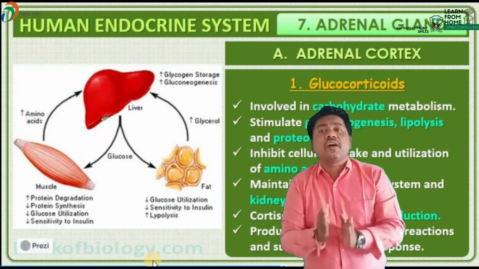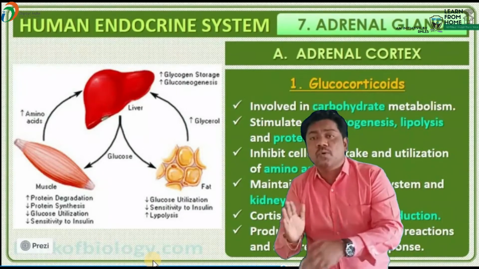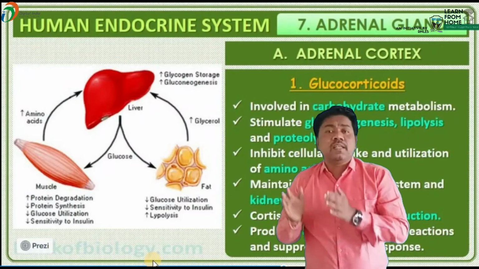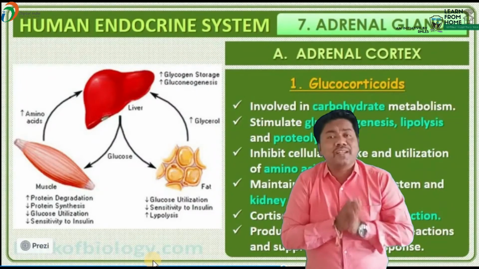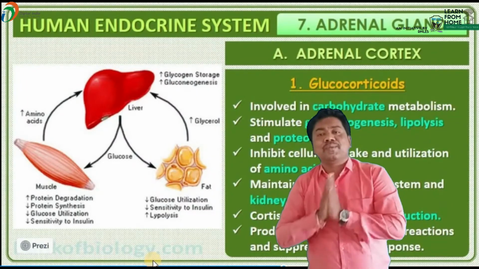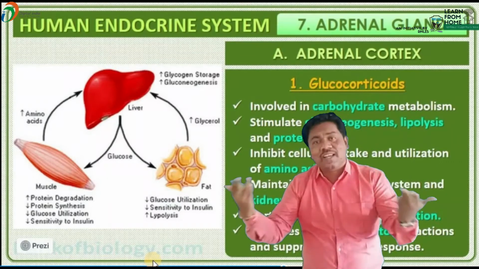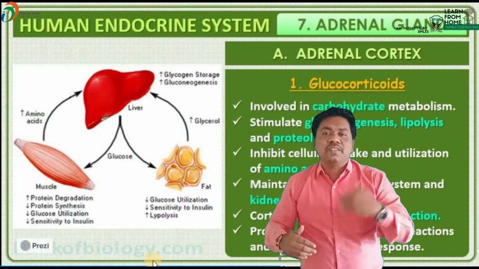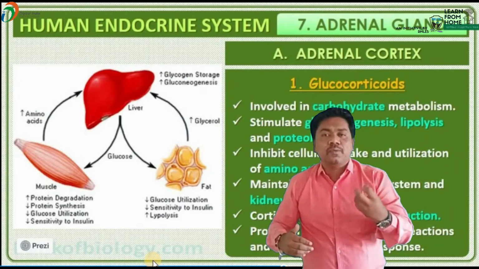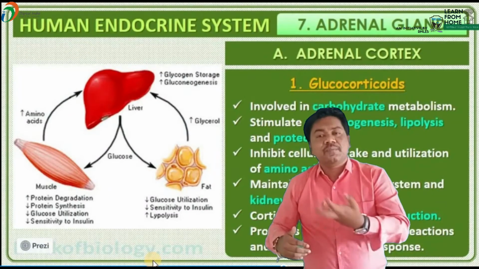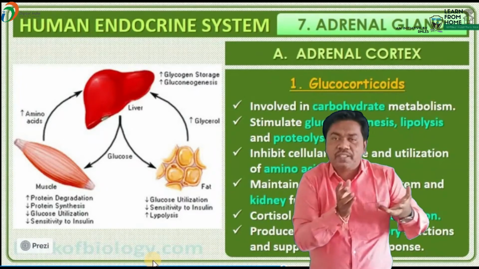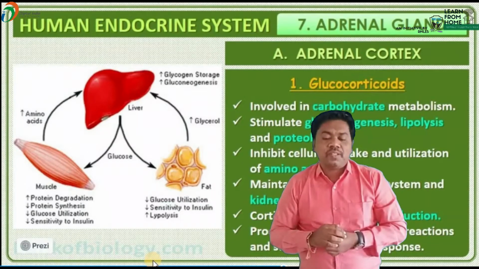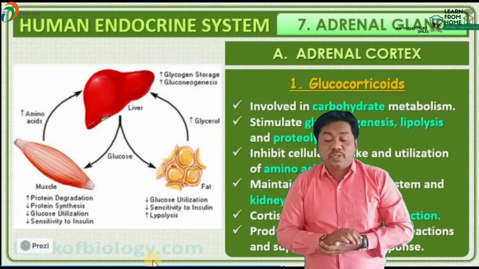Gluconeogenesis means the production of glucose from non-carbohydrates, that is, from fats, lipids and proteins. Due to that reason, it is known as gluconeogenesis. Gluco means glucose, neo means new, and genesis means production. The glucose is produced from the non-carbohydrates, from the lipids and from the protein. So that's why it is called the gluconeogenesis process.